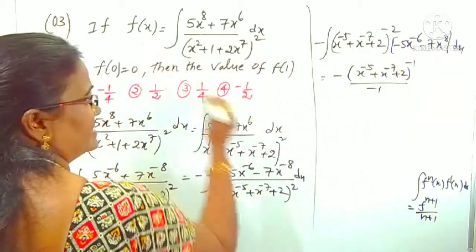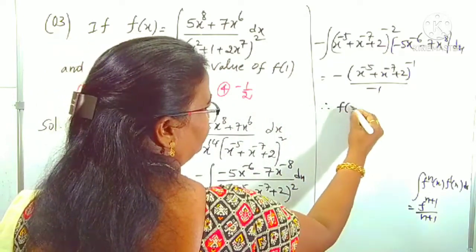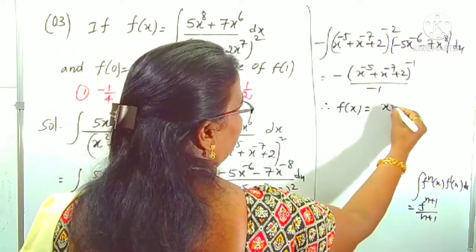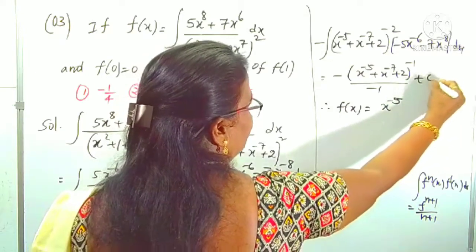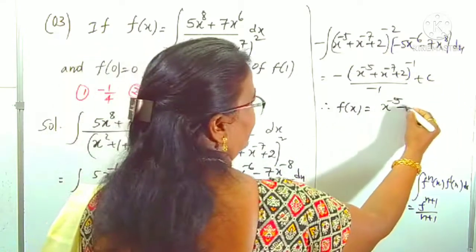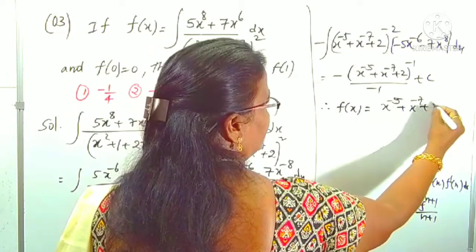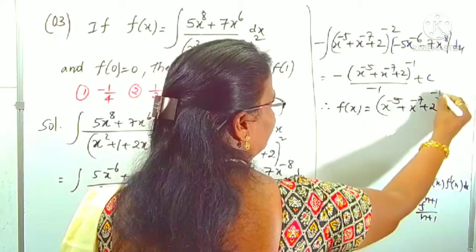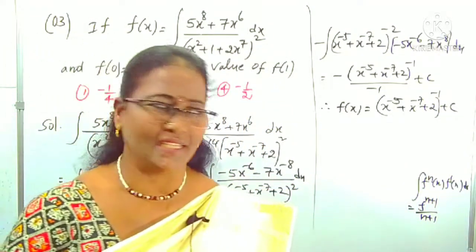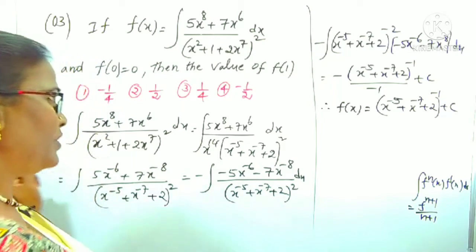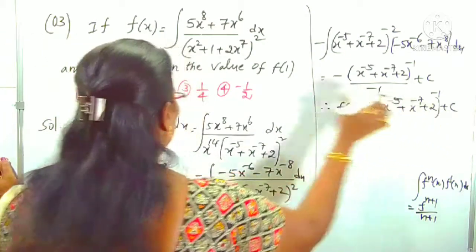This is the total f(x). Therefore, now f(x) is equal to x^(-5) plus c, constant c also should be added, plus (x^(-7) + 2)^(-1) plus c. Okay, we have this f of x function, right? Now we can find out the c value by using this result.